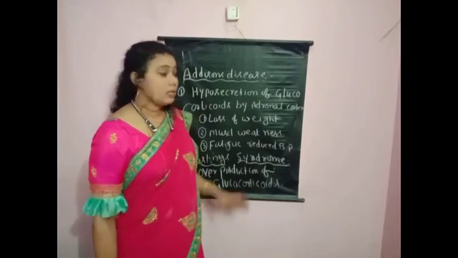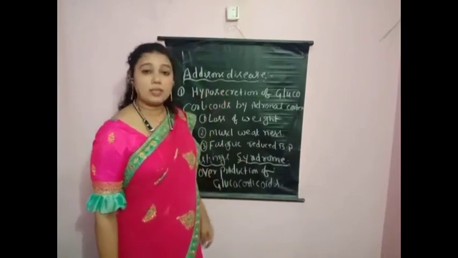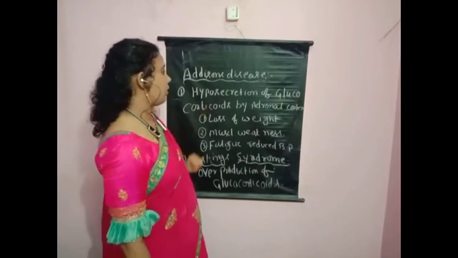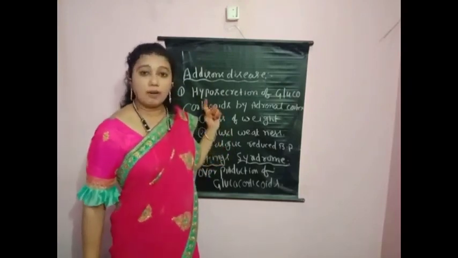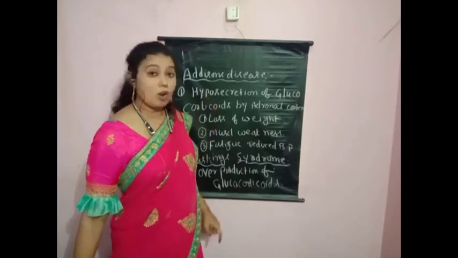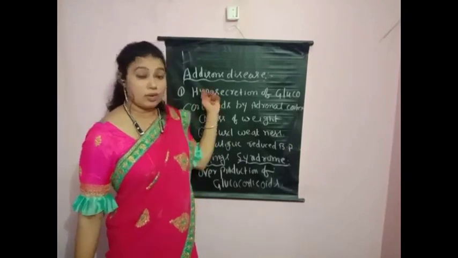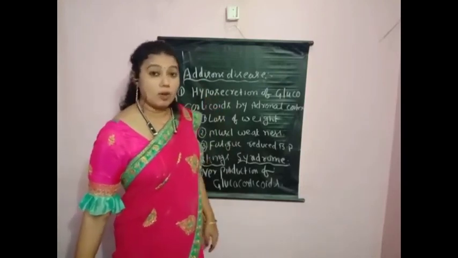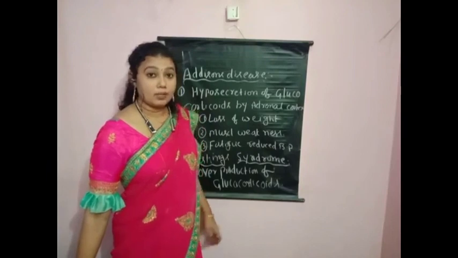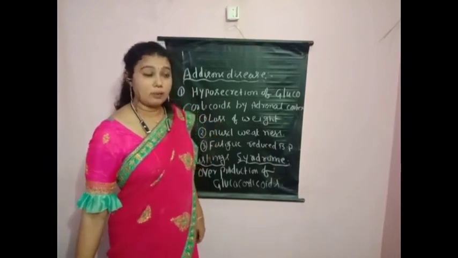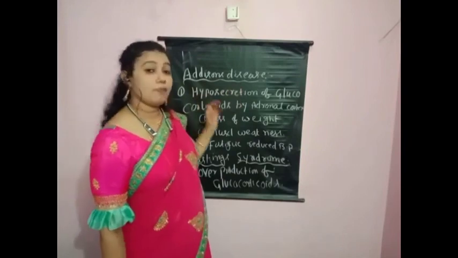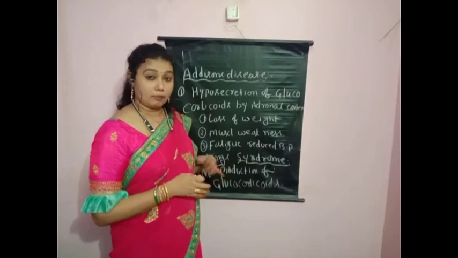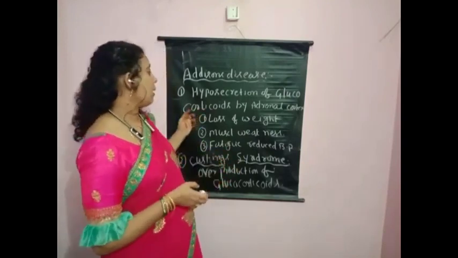Cushing syndrome. These disorders are caused by glucocorticoids. Glucocorticoids, children. Where have we learnt glucocorticoids? They are from the adrenal cortex. So the adrenal cortex secretes glucocorticoids. Aldosterone and cortisol we have learnt, children. Cortisol is a glucocorticoid. And in hyposecretion, if less cortisol is secreted from the adrenal cortex, what will happen, children?